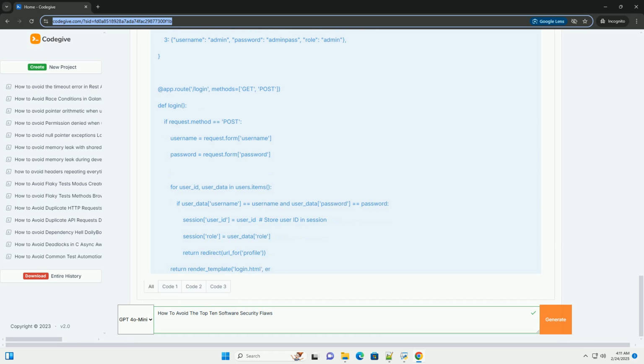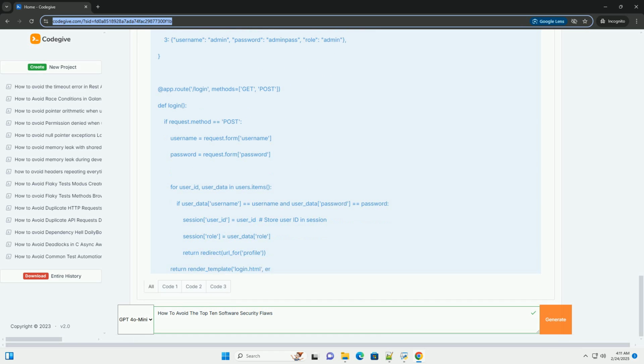Example scenario, SQL injection. Consider a web application that uses the following SQL query to retrieve user data. If the username and password variables are taken directly from user input without any sanitization, an attacker could enter the following as the username. The resulting SQL query would become: since 1 equals 1 is always true, the query would return all users in the users table, effectively bypassing authentication.